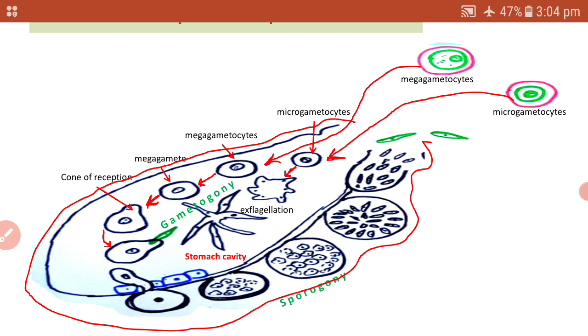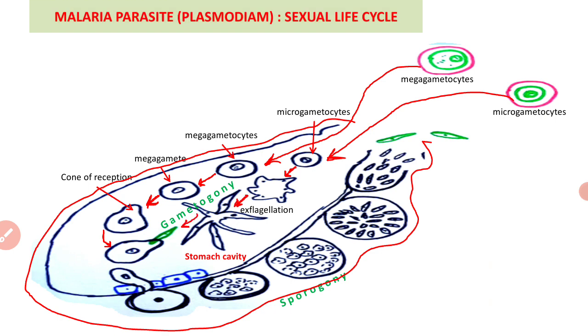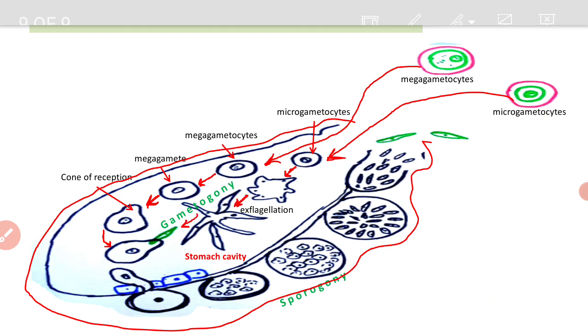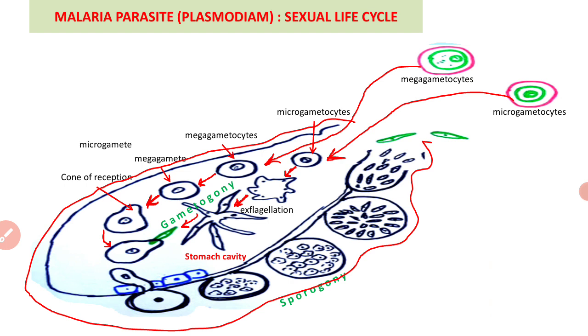So in the first step of gametogony, the male and female gametes are formed. Then, after the formation of these gametes, fertilization takes place.